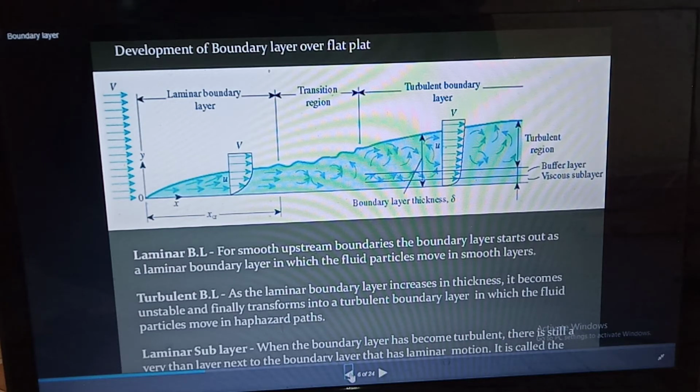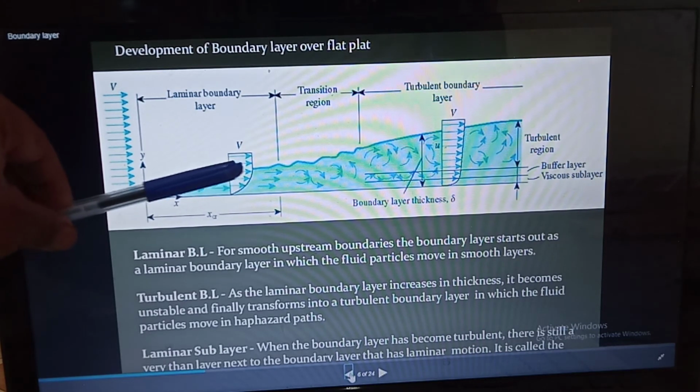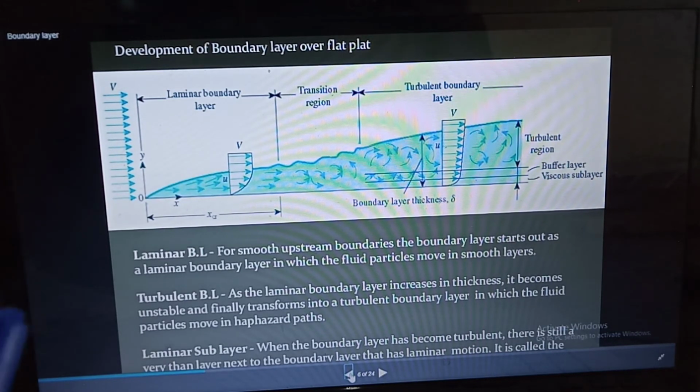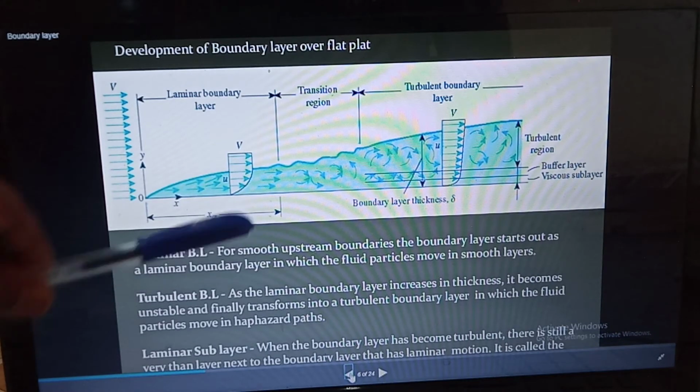But at a distance away from the plate, fluid is having certain velocity. These fluid particles will have some velocity.